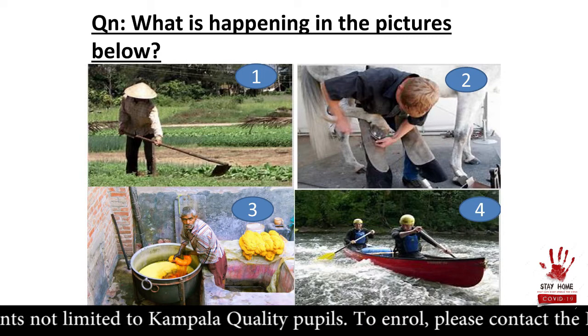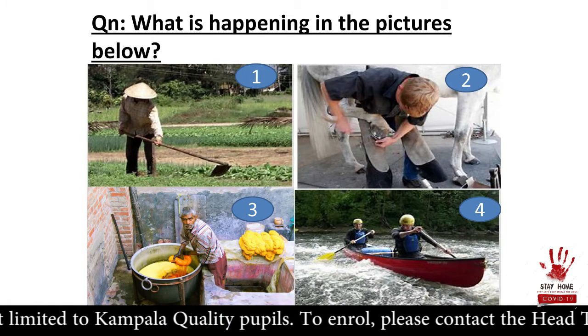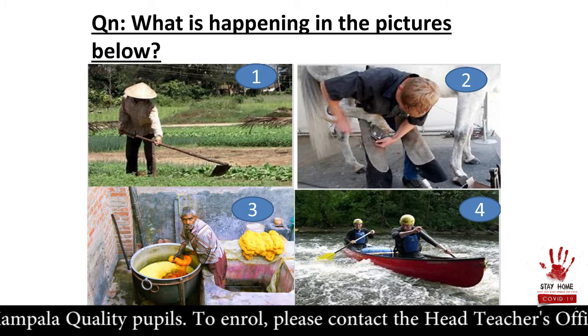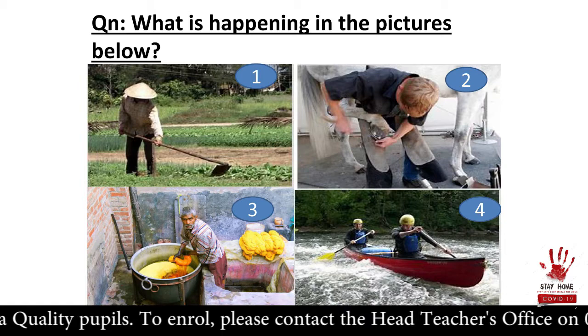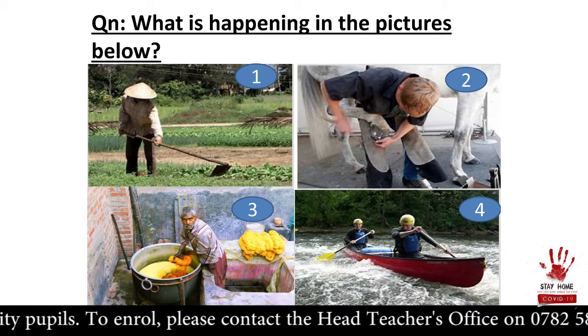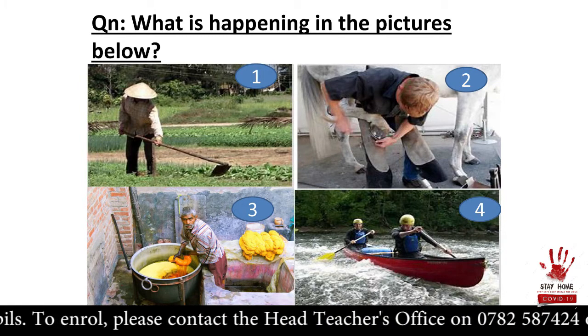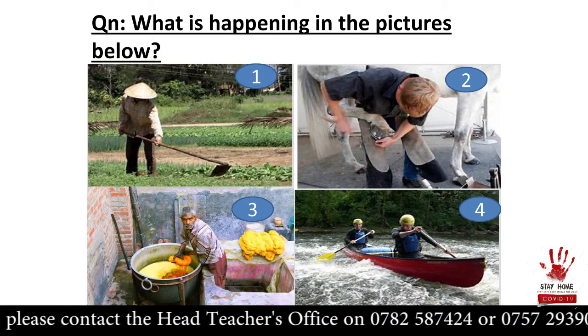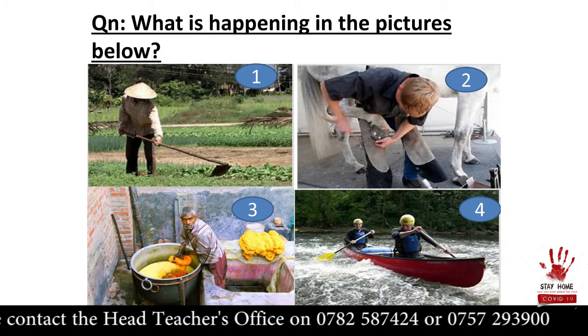Picture 3, the man is putting dye on cloth. So what do we say? A man is dyeing cloth. Then picture 4, they are sailing a canoe. So what do we say? They are canoeing. So which verbs do we have?